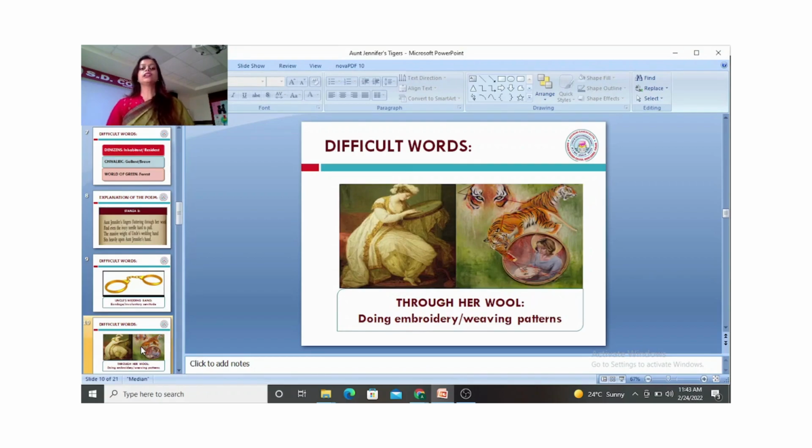And through her womb, as I have told you, she is weaving patterns, she is doing embroidery, and what she is weaving are the powerful symbols of tigers, because she wants to get that position back for herself in this wedding. She has been thrown to the back foot. She has become like a melancholic footnote in this marriage, and she wants to come forward and take that power position.